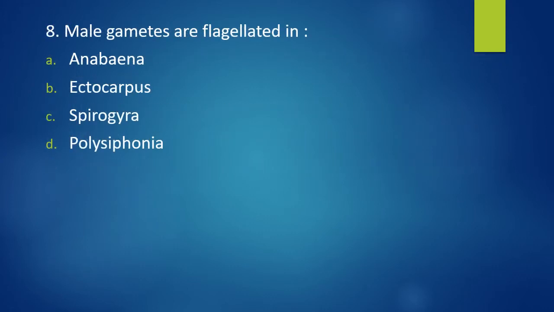Question number 8. Male gametes are flagellated in Anabaena, Ectocarpus, Spirogyra, Polysiphonia. Male gametes are flagellated in. The correct answer is option B, Ectocarpus.